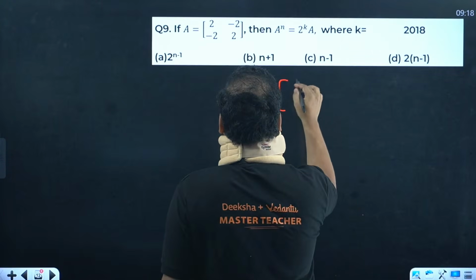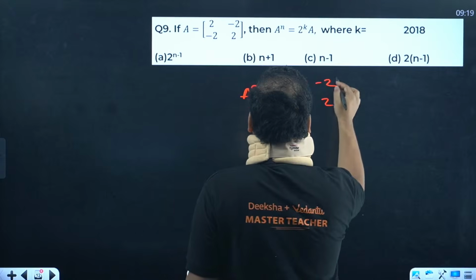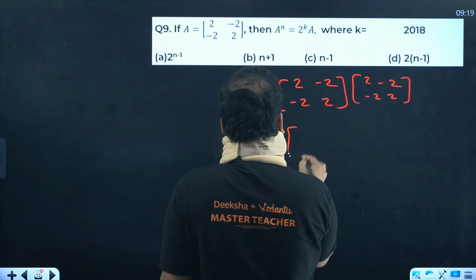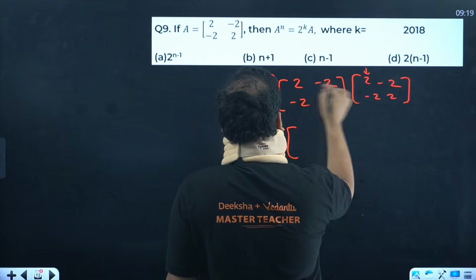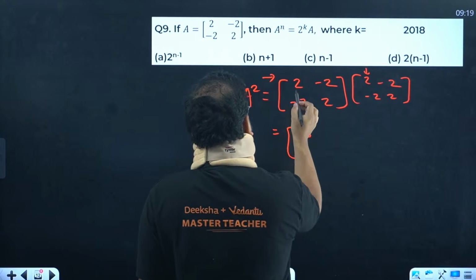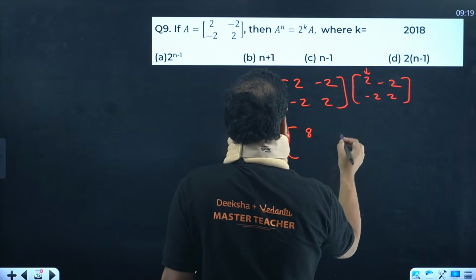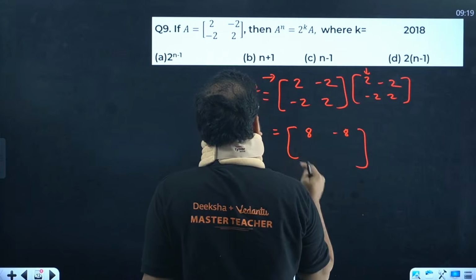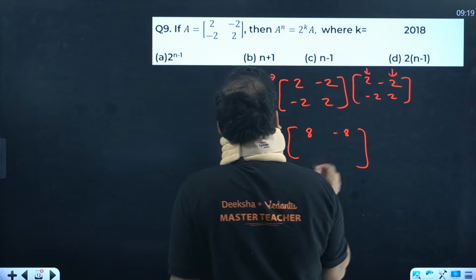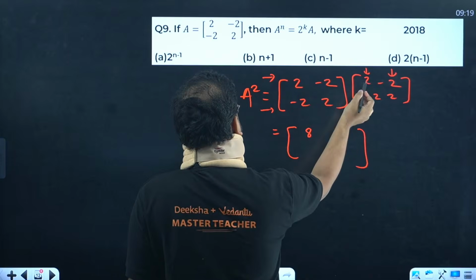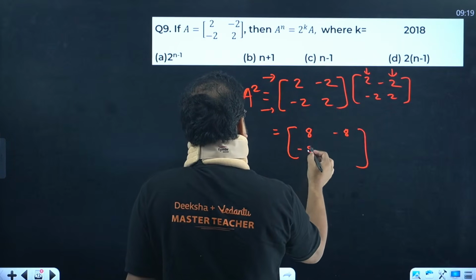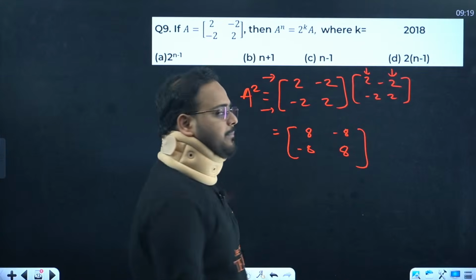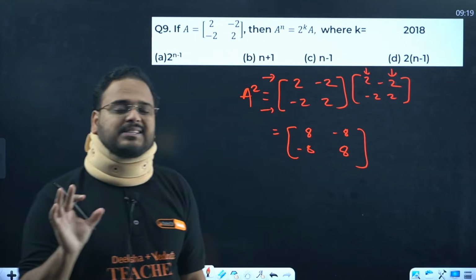So we have 2 minus 2 minus 2 and 2, 2 minus 2 minus 2 and 2. Let's go with this row to column. So 4 and plus 4, that's going to be what? 8. Now go with this, minus 4 and minus 4 again. So minus 8. I hope you know the multiplication. 2 into minus 2 is minus 4. Minus 2 into 2 will be again what? Minus 4. It becomes minus 8. Now go with the second one. Minus 2 into 2 is minus 4, and 2 into minus 2, same result. Minus 2 into minus 2 is plus 4, and 2 into 2 is again 4. Becomes one more time as 8.